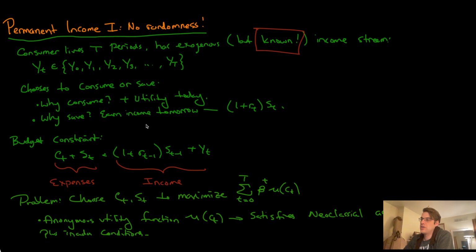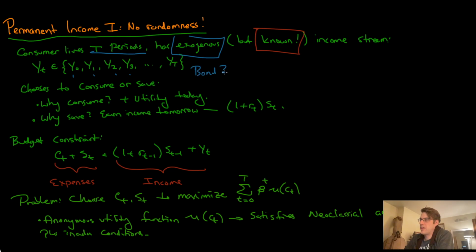And this general setup will stay with us as we proceed to more and more complex models. Of course, some things will change. The y won't be known once we're random, but fine. The consumer is going to be a finitely lived consumer, living T periods, and has an exogenous but known income stream, y_t, in y0, y1, y2, y3. Think of this maybe as like a bond.